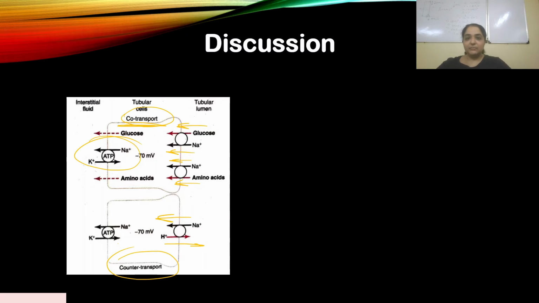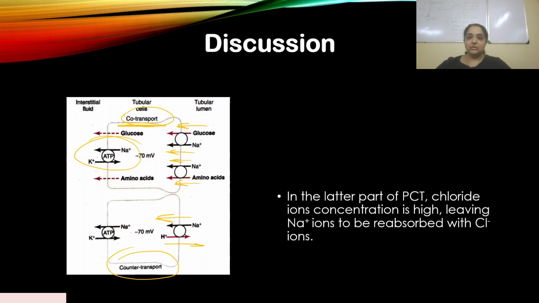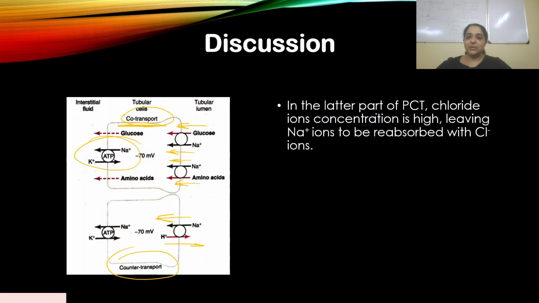At that time chloride plays a role. The chloride concentration increases by the time it enters the later part, the end part of PCT. So along with chloride, sodium tends to move out. In the latter part of PCT, chloride ion concentration is high, so sodium ions are reabsorbed with chloride ions. So this happens in the later part.